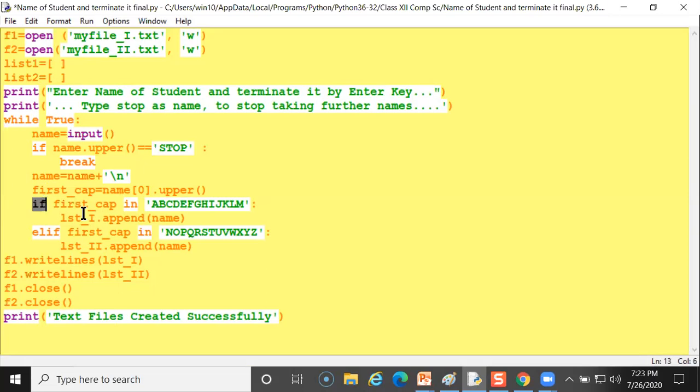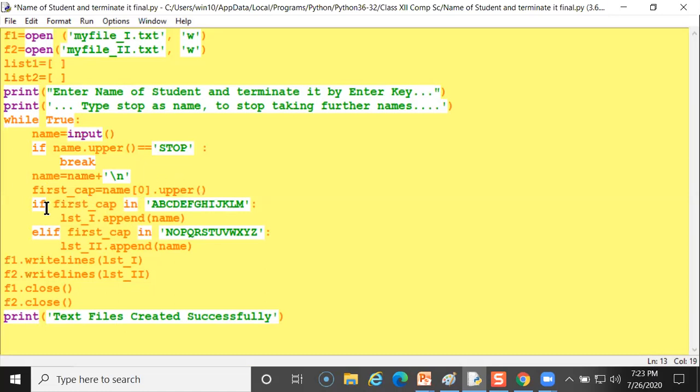So now I am using another if. This is a nested if I am using here. If first_caps, this variable, in. I am using a for loop. It is a membership operator. If first_caps in, which contains, what is the use of in? It is a membership operator here. With the for loop, it will declare the counter variable and will work up to the last range.